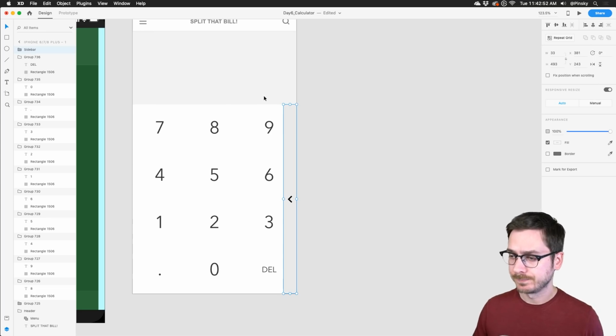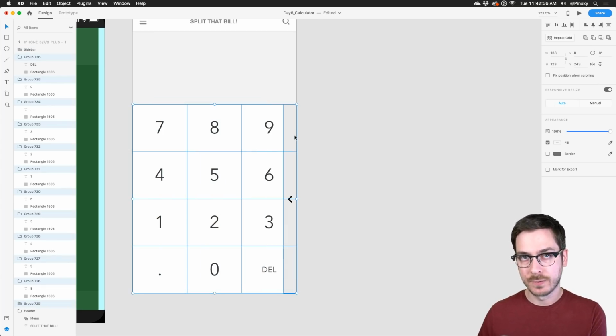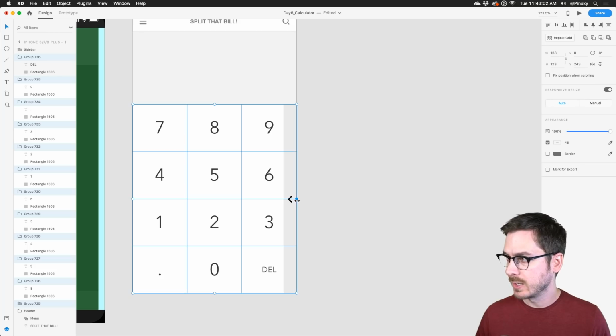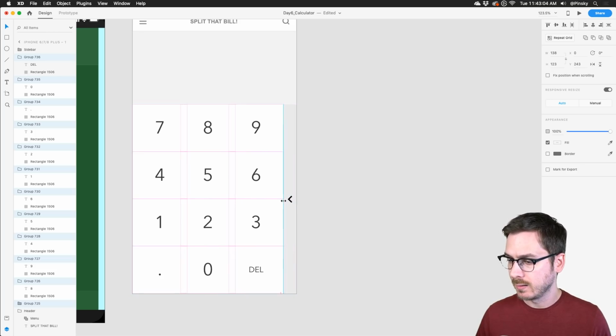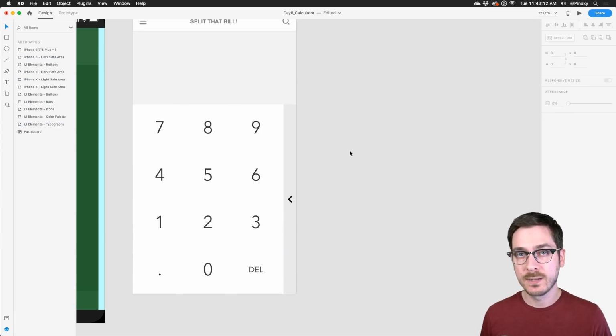Now, obviously, we're noticing that these buttons kind of extend off a little bit underneath that sidebar. So with all of them selected, responsive resize is turned on over here to the right. So I can just grab this stuff and then move it in, and everything moves really nicely into place. Perfect. Now we got our buttons looking good. We now need a few other things, right?